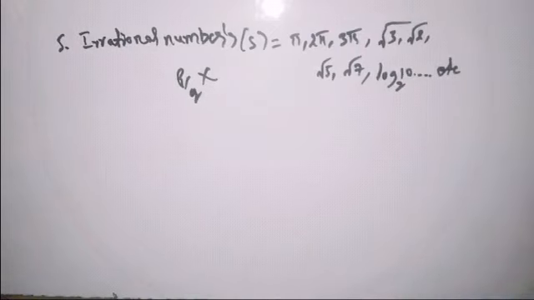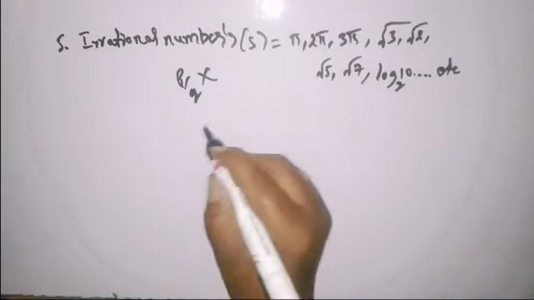Okay, so finally we have types of numbers. In that, the first type is natural numbers, denoted by N, and the next, whole numbers, denoted by W, integers denoted by Z, rational numbers denoted by Q, and irrational numbers denoted by S. Like this we have some types. Based on these, now we'll see what are called real numbers. Before going to tell you about real numbers, let me show a Venn diagram of real numbers here.